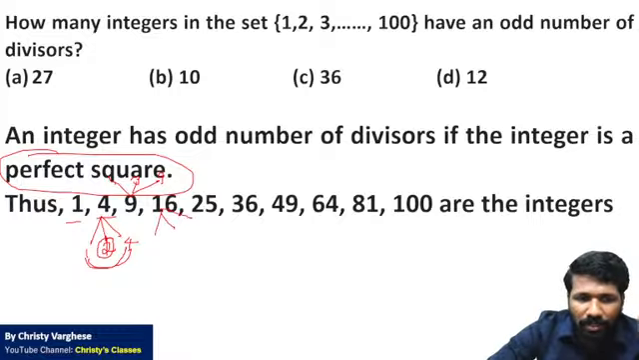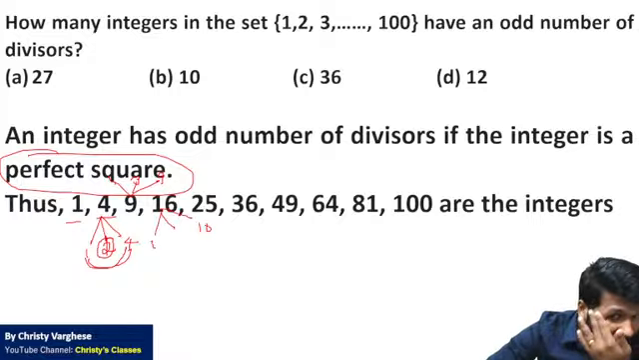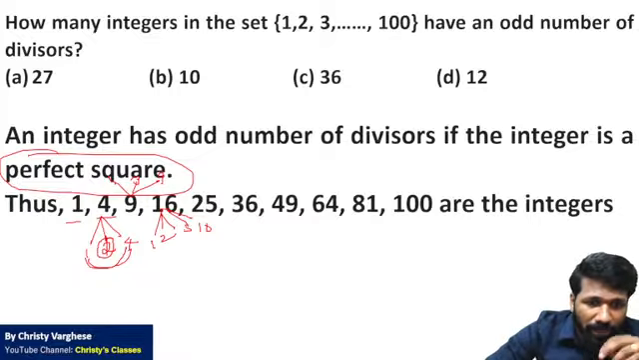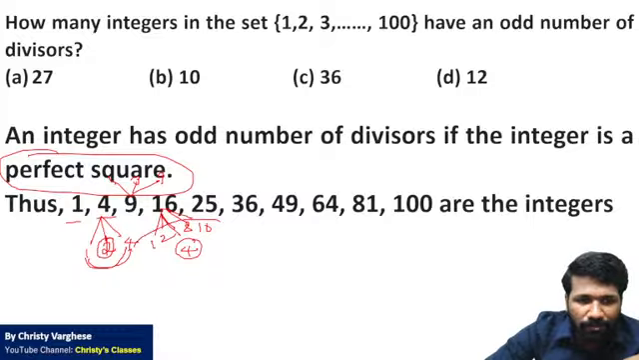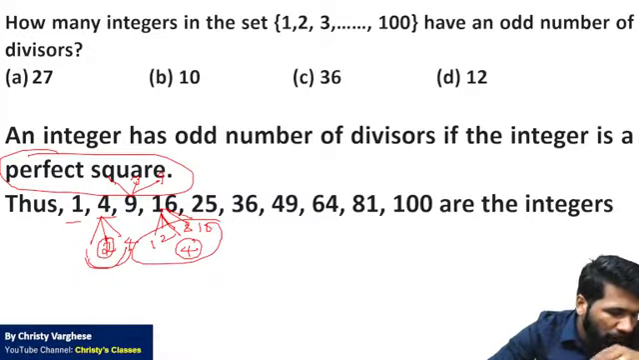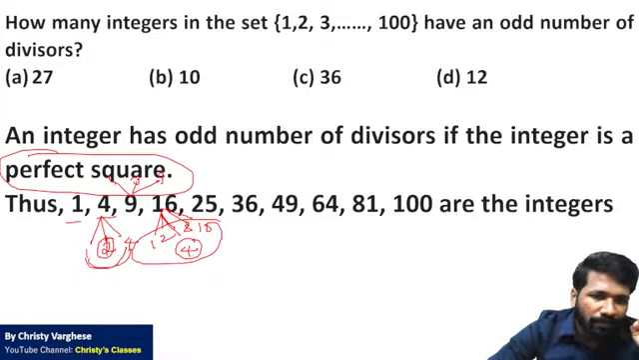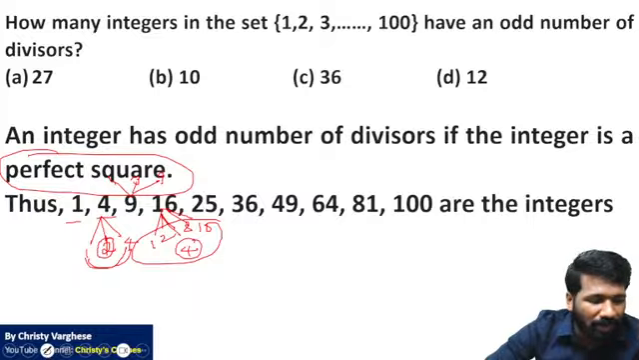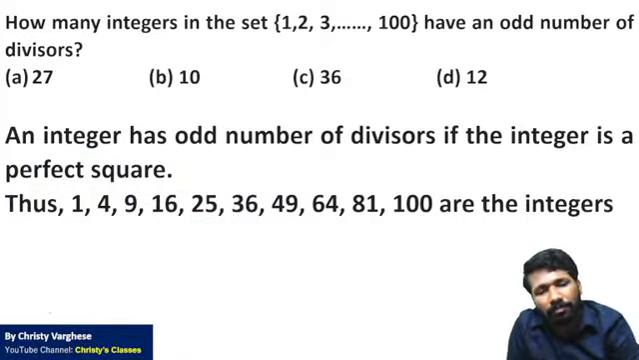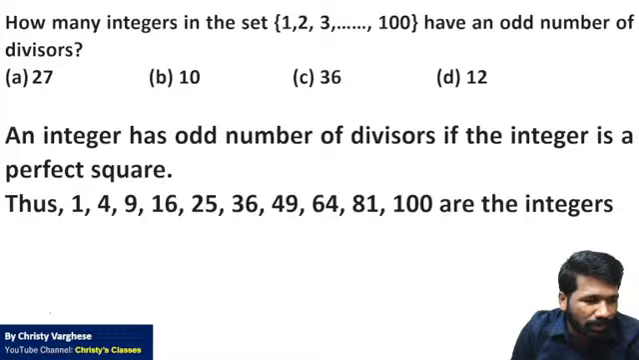That is an odd number. 16 also: 1 and 16. Then 2 and 8, 2 into 8 is 16. Then 4 into 4 is 16. So 4, that makes 5 factors. Is it clear to all of you? 5 factors. How 5 factors? Did you understand why this will work all the time for perfect squares? And only for perfect squares this will work. Odd number of factors are only for perfect squares.